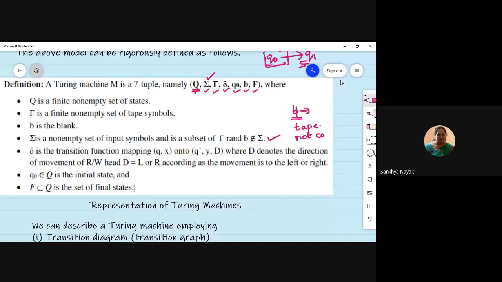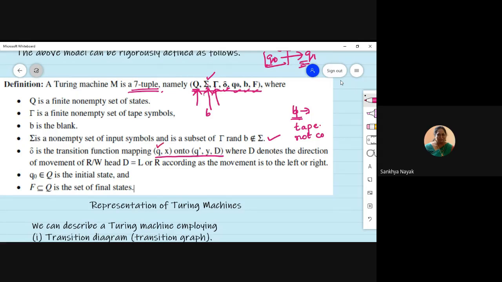I'll repeat again. A Turing machine is a 7-tuple. So these are the 7 tuples. Q is the set of states, sigma is the input symbols, and it's a subset of tau. Tau is the tape symbols, and blank is not a part of sigma. Delta is the transition function. For example, you can see one transition function here.